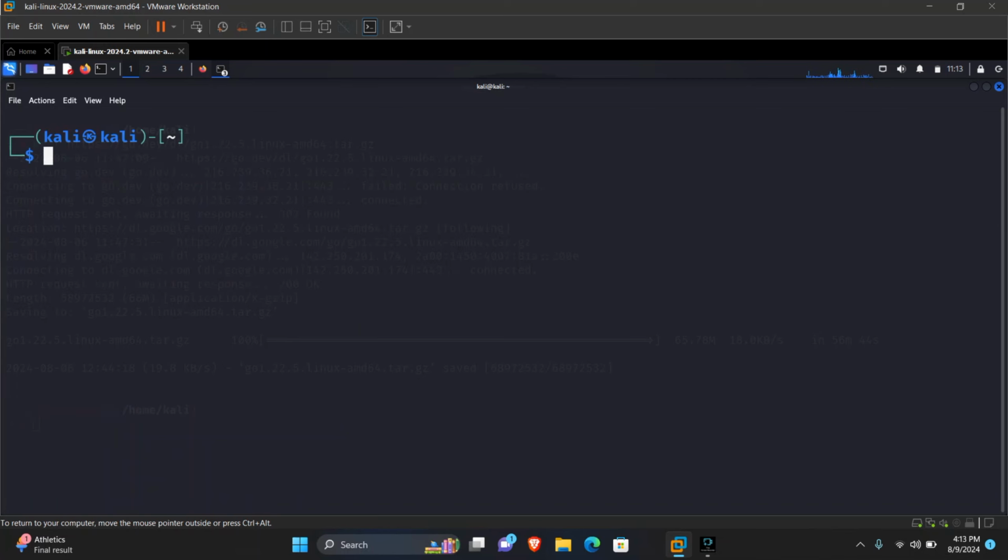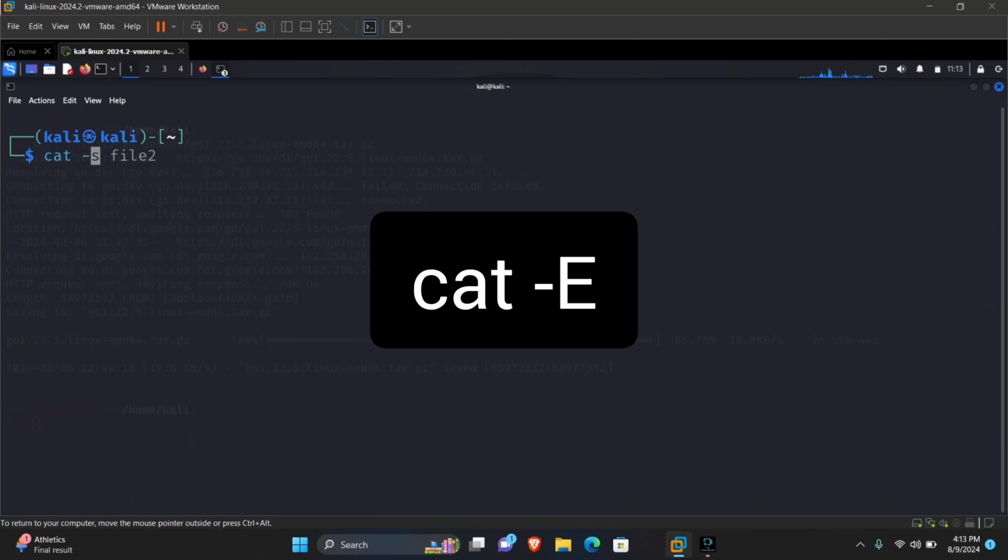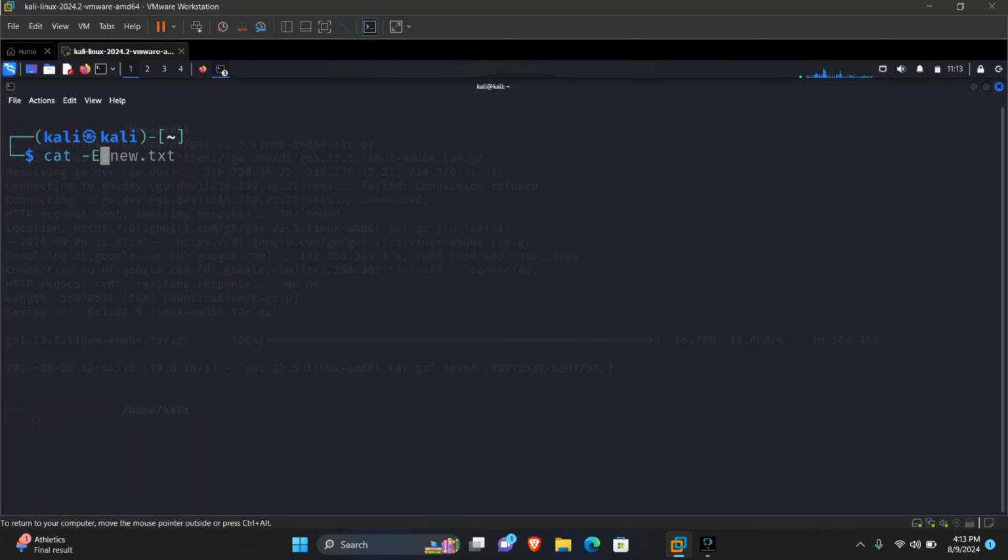The next command we are going to look at is cat dash capital letter E file 1. This command will add the dollar symbol at the end of each line. Press enter.